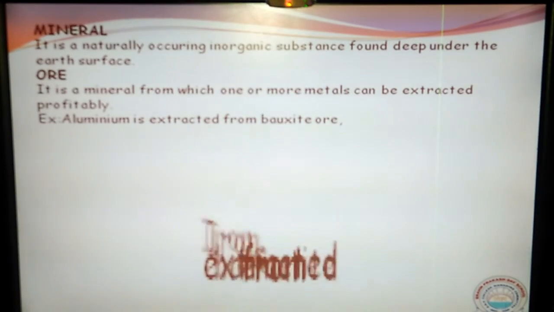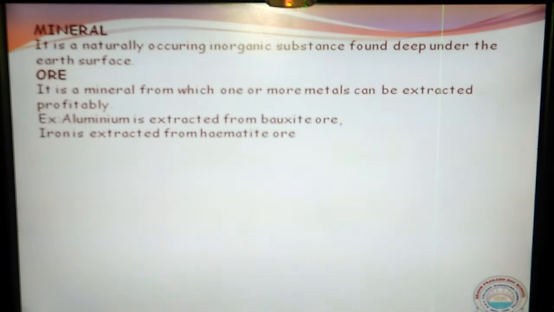One more example we'll see, iron, the second most abundant metal. This is extracted from hematite ore. Not only hematite, even from magnetite ore it is extracted. Hematite and magnetite are the ores of iron. Not only that, we also have iron pyrites, and from that also iron can be extracted.